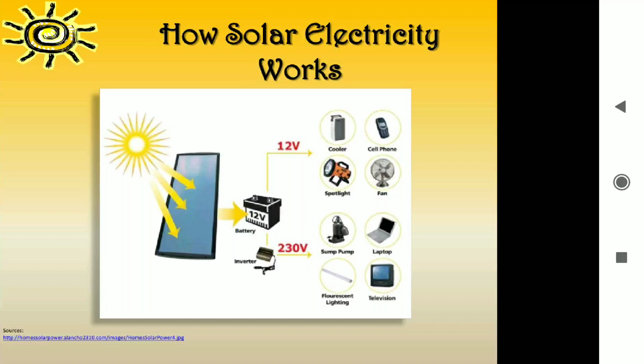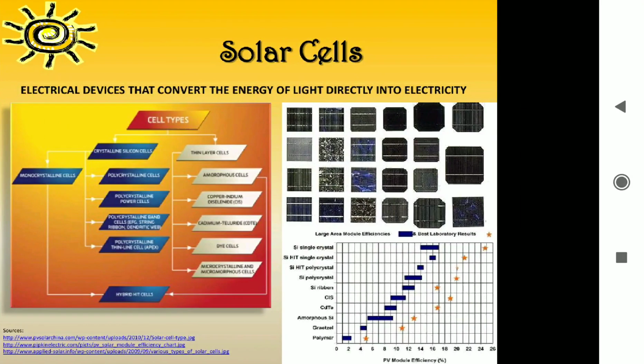So this is used for charging the battery, which is used for various purposes. A 12-volt battery is used for charging a cooler, cell phone, fan, and light or torch, you can say a spotlight. And with the help of an inverter, it is converted to 230 volts, which is used for running a laptop, television, fluorescent light, or pump, like that.